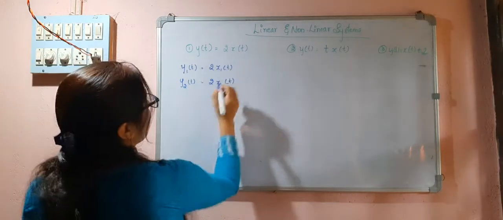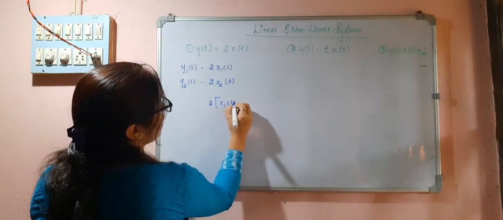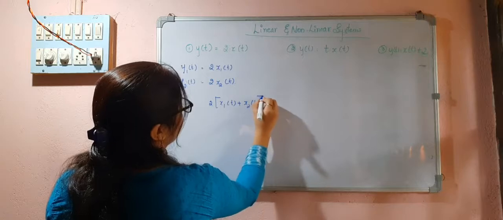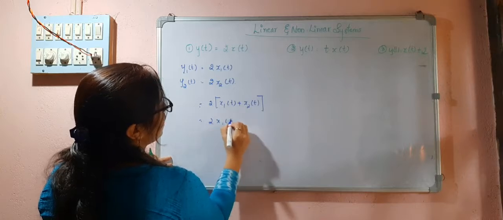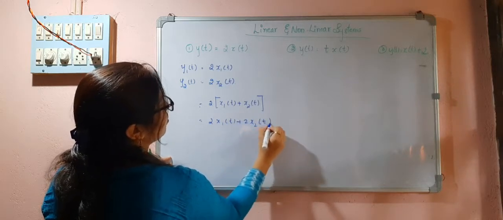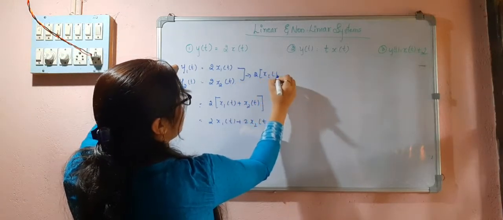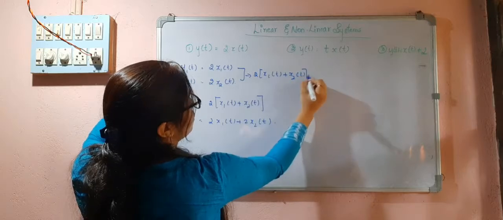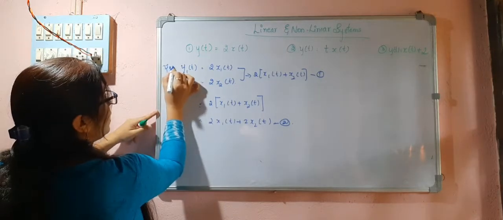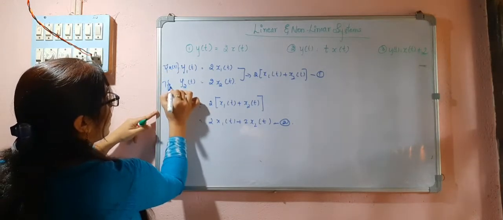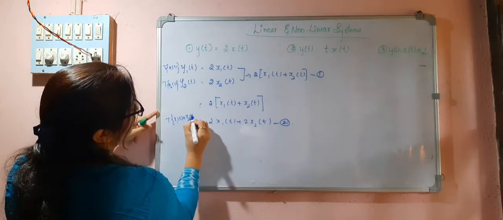Now if I perform the operation on x1(t) plus x2(t), what I will be getting is 2x1(t) plus 2x2(t). So if I add these two signals, I will be getting x1(t) plus x2(t). So this is the operator on x1(t), this is on x2(t), this is on x1(t) plus x2(t).